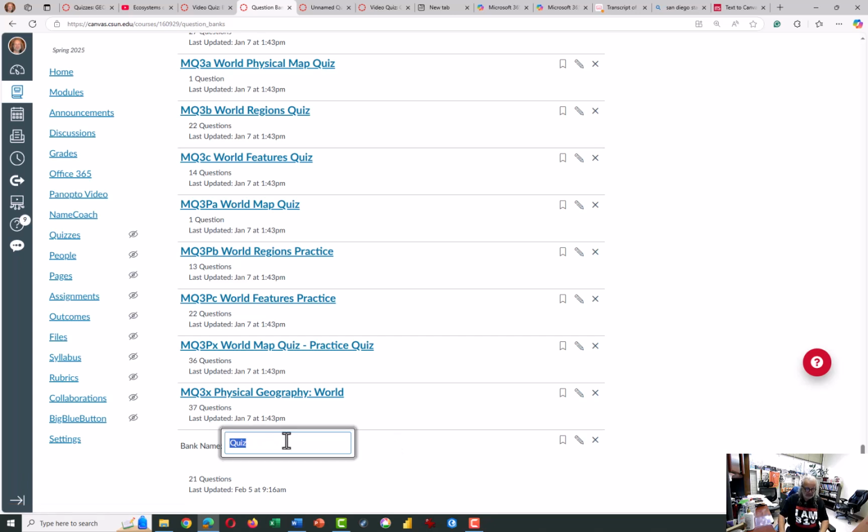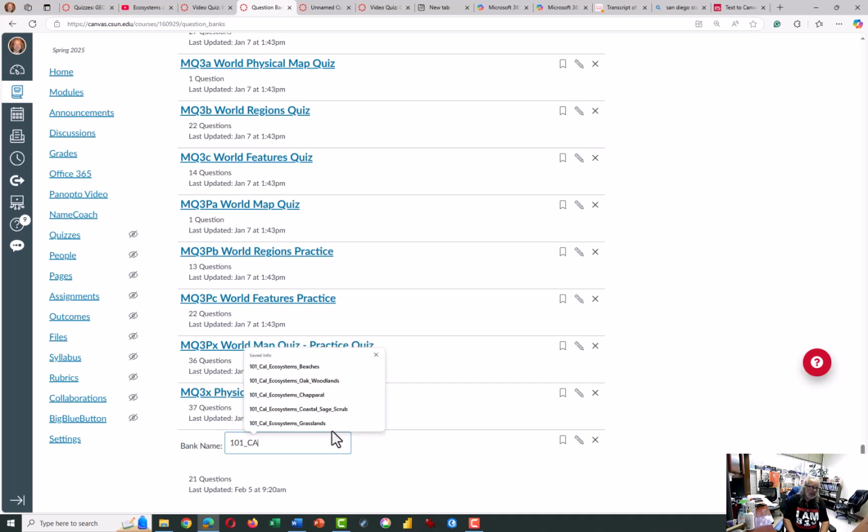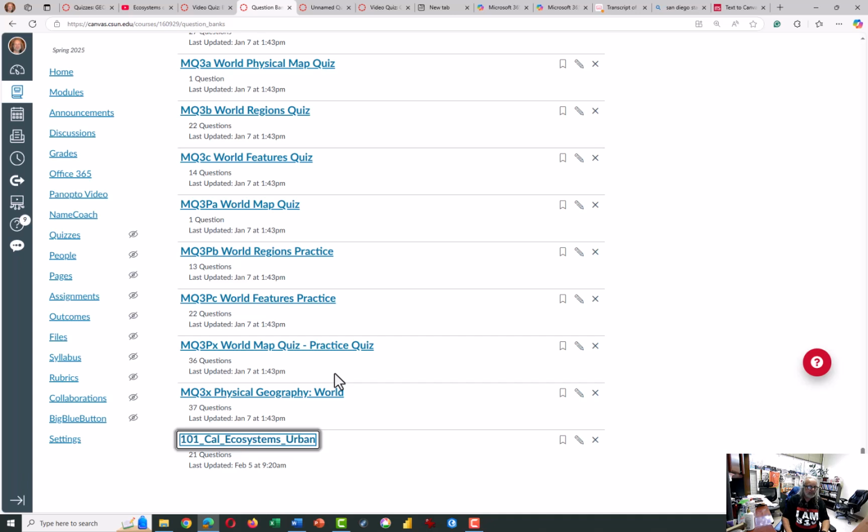I want to rename it so I can find it, and these are called 101 Cal ecosystems, and I can pick any of these and then change the last word to urban. So there's 21 questions in the question bank.